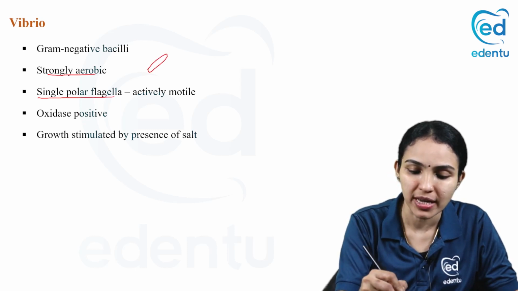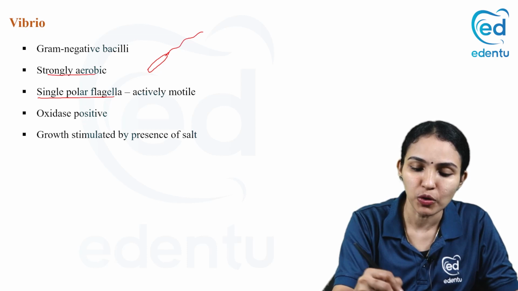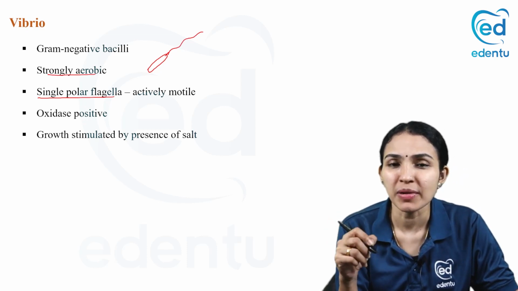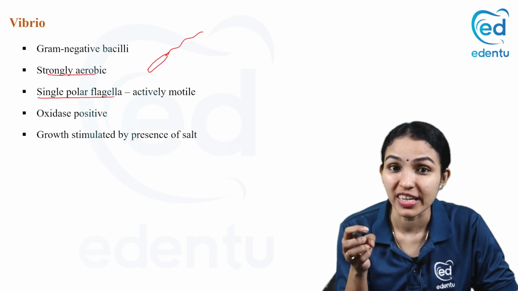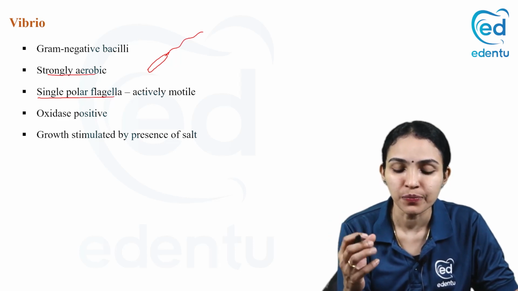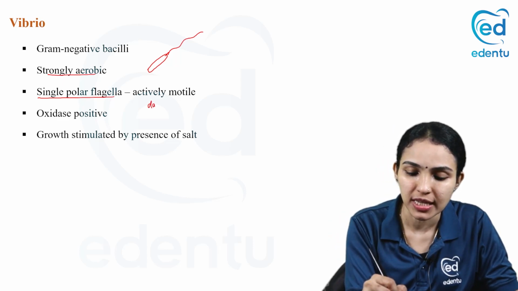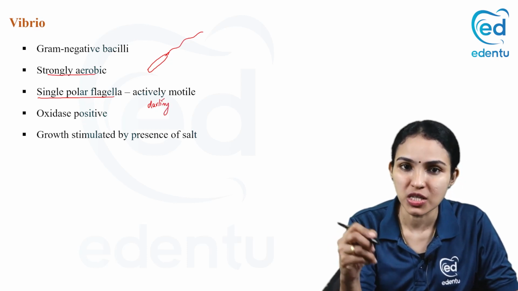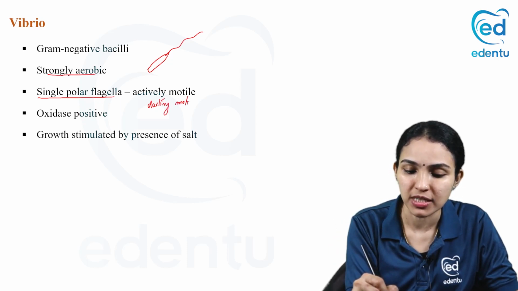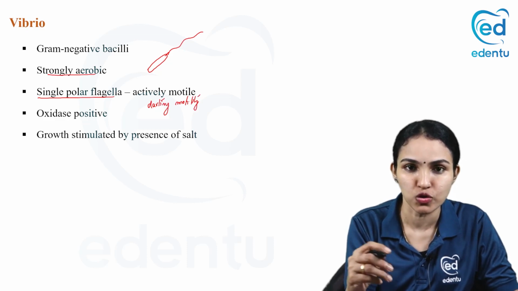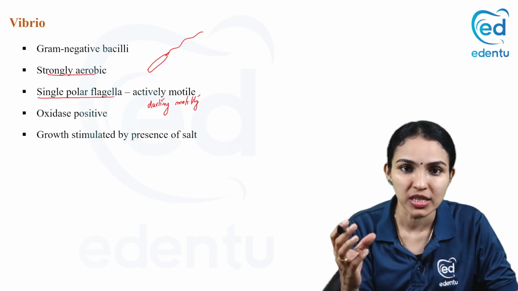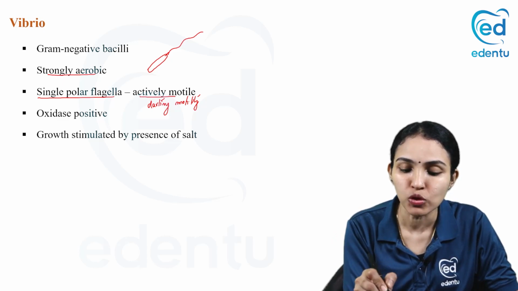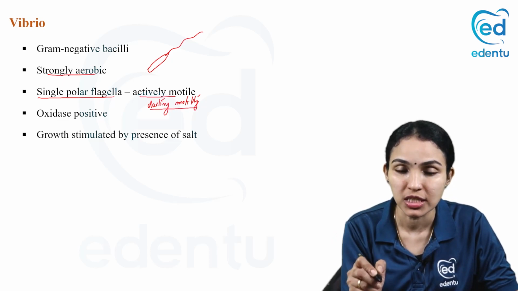See, this is the bacilli. It has got a single polar flagella like this. So you can imagine how it will move. It will move very fast. It's actively motile. And you call that motility as darting motility because it will be moving in a super fast way and you cannot trace the bacteria. It's very difficult to trace it in microscope when you take a wet mount and examine. So it is actively motile and the motility is called darting motility.